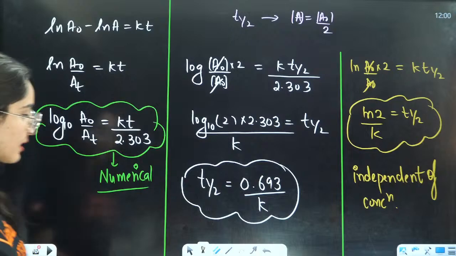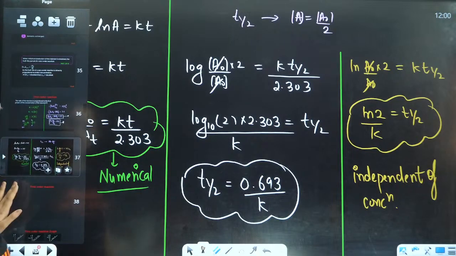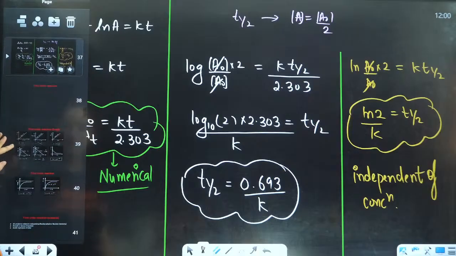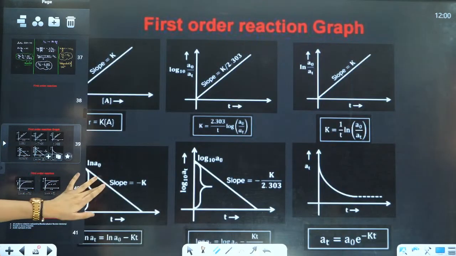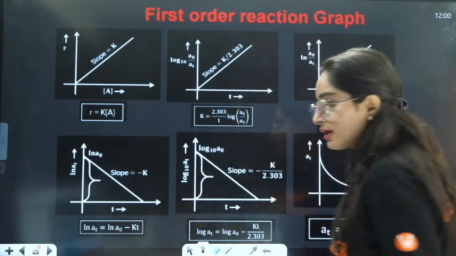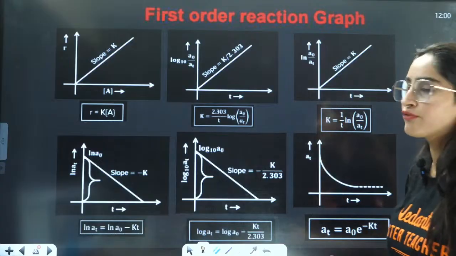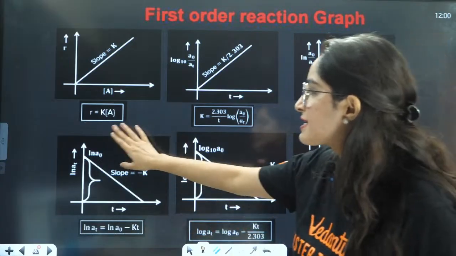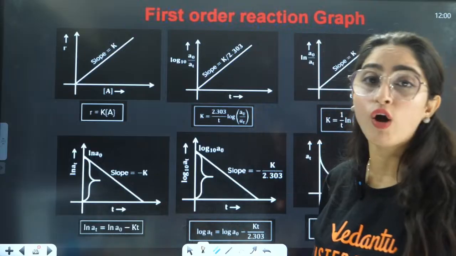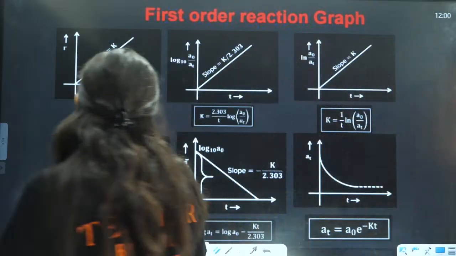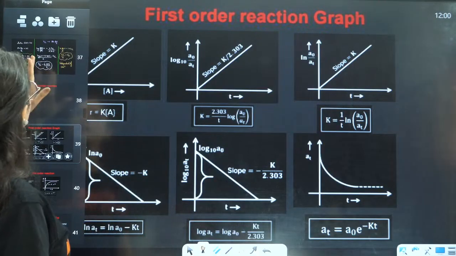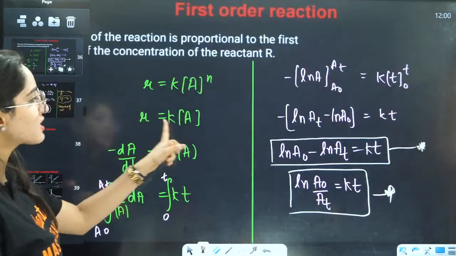Okay, so that is your formula. Now, next thing is, for first order reaction, firstly, let us see the graphs. Then we will talk about the half-life, then we will talk about other things. The graphs are, if you want to draw the graph of rate and concentration, we know that R is equals to Ka, right? This is what I have written here. R is equals to Ka.